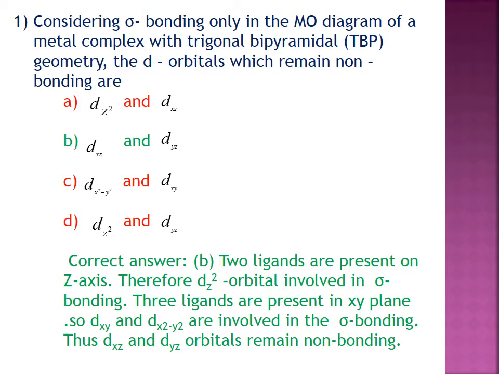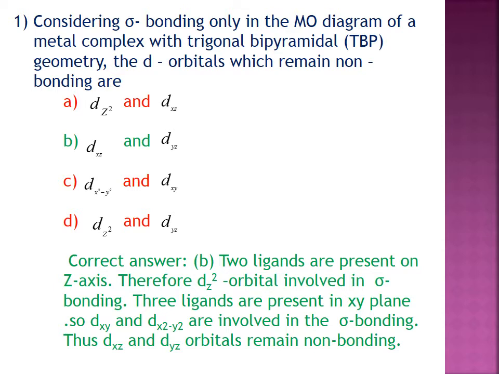The d orbitals which remain non-bonding are: A. dz square and dxy, B. dxz and dyz, C. dx square minus y square and dxy, D. dz square and dyz. Here the correct answer is B.